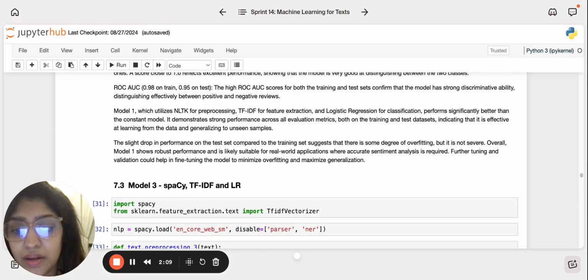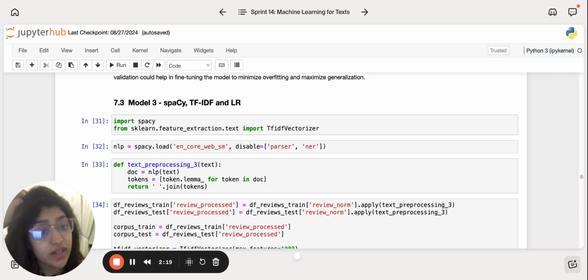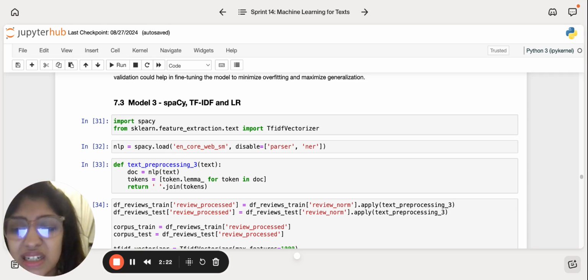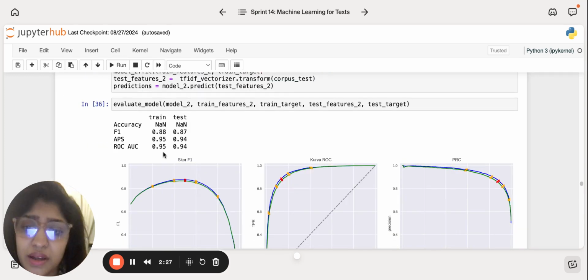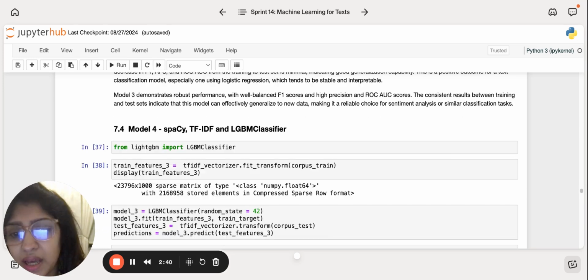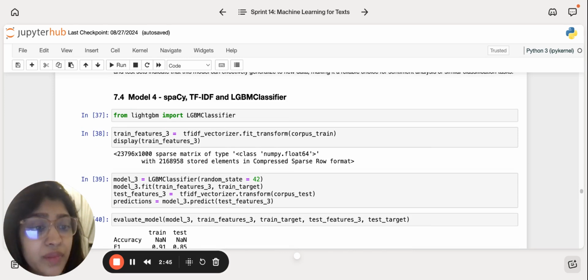And then I proceeded with my next model. I used spaCy for text pre-processing and TF-IDF for feature extraction, and again a logistic regression. It yielded similar results, I believe. The F1 was 0.88, and the test set had an F1 of 0.87. Similar results for that.